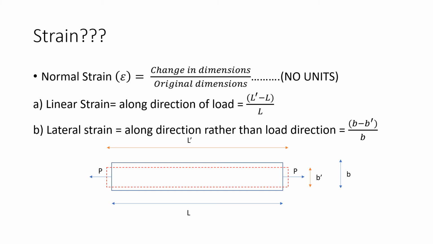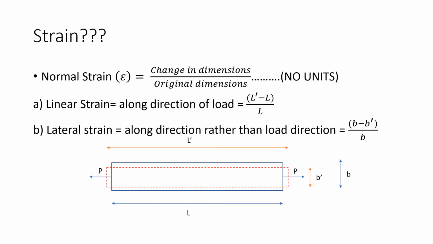So basically normal strain is divided into two parts. First is linear strain. Linear strain is always measured along the direction of load, or along the direction of force where we apply the load. See in the figure, the original position of the member is drawn in blue, and the P forces applied to the member are tensile forces.